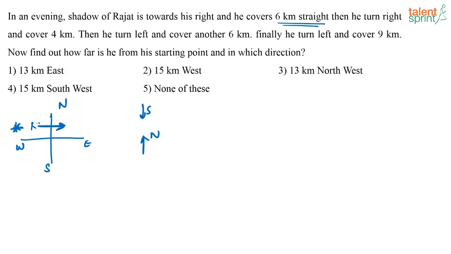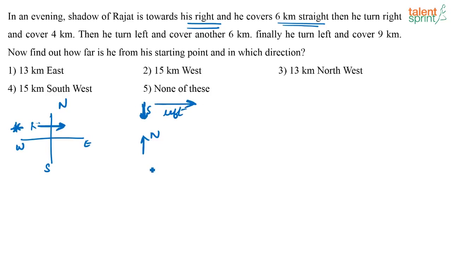Now this person, when he is standing, the shadow is falling towards his right. So as I said, he is either facing the north or the south. Assume that the person is facing the south. Where will his shadow be? His shadow has to fall like this towards the east. Or if you are the person who is facing the south, this is going to be your left side. Or when I am facing south, I can say that the shadow is falling towards my left.